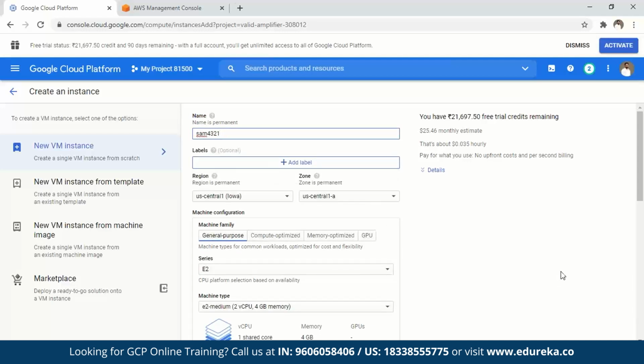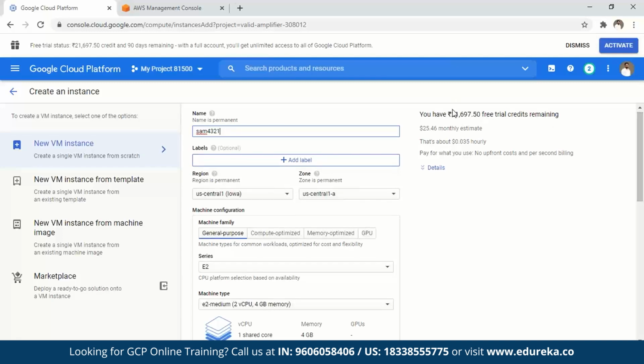Labels: do you want to add a label? Because if you create multiple instances with similar names, it could be confusing. So you can add a label as to what that instance is for. You can see that I have free credit of somewhere around 21,000 Indian rupees for my usage, so I can spawn that many instances. If I use this particular instance for a month, it would charge me $25. In Indian currency, if we say 70 to 75 rupees for a dollar, that is around 1,750 rupees.